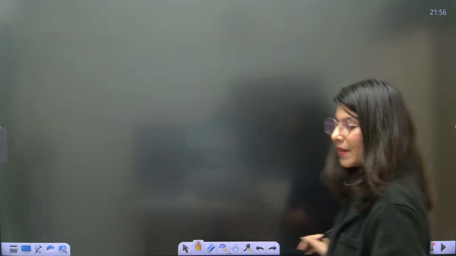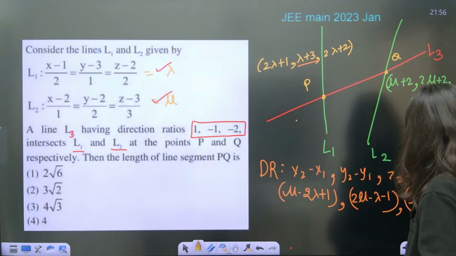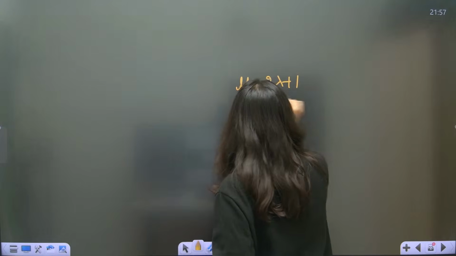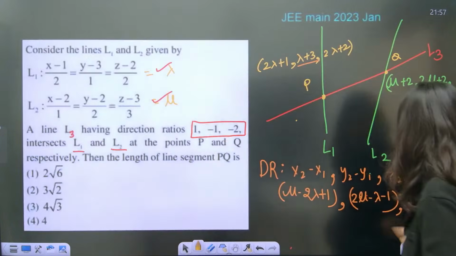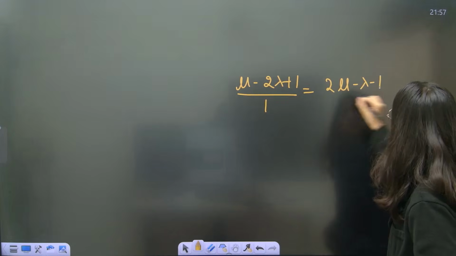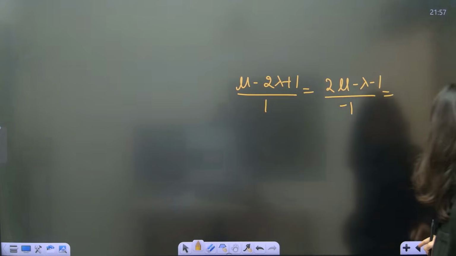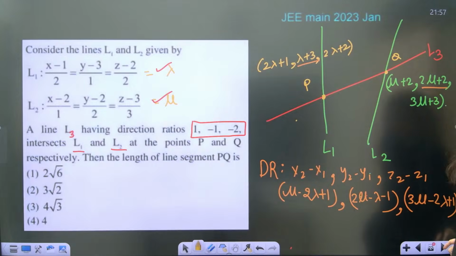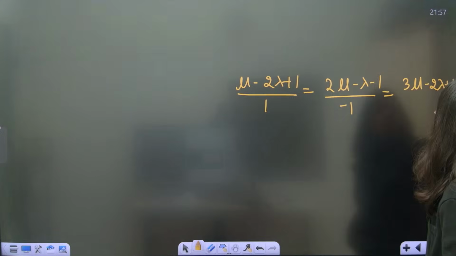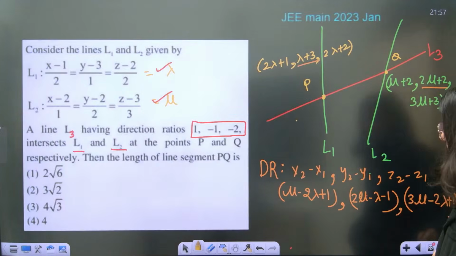So 2 lambda minus mu minus 1. Mu minus 2 lambda plus 1 upon 1 is equal to 2 mu minus lambda minus 1 upon minus 1 is equal to the third thing, 3 mu minus 2 lambda plus 1 upon minus 2.